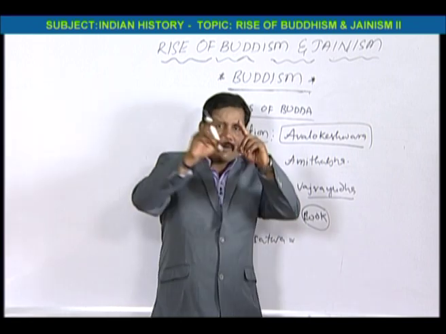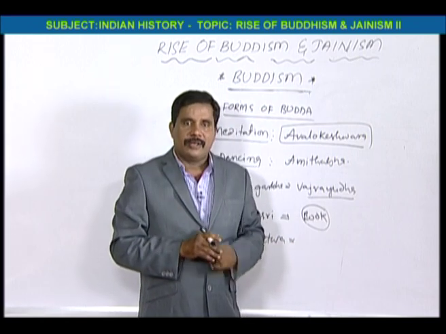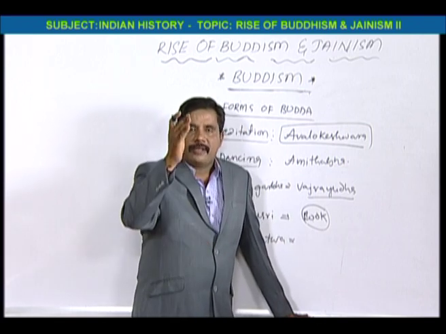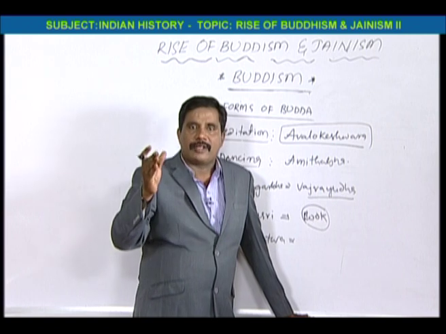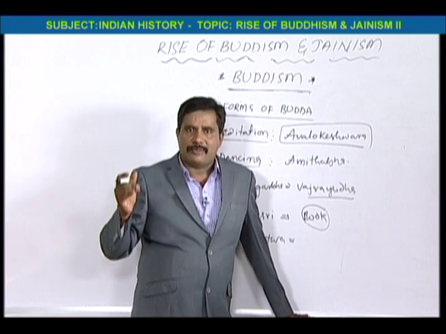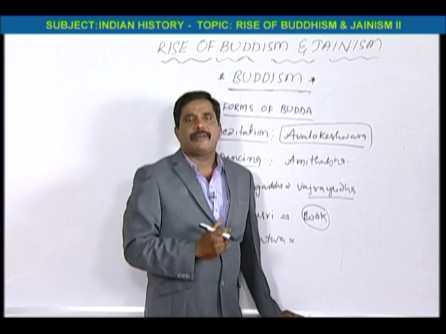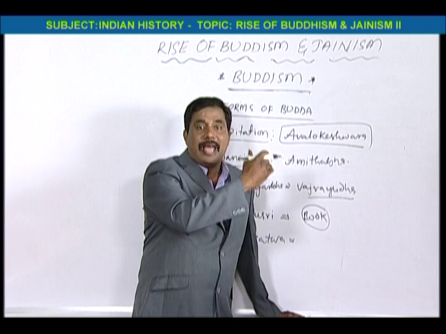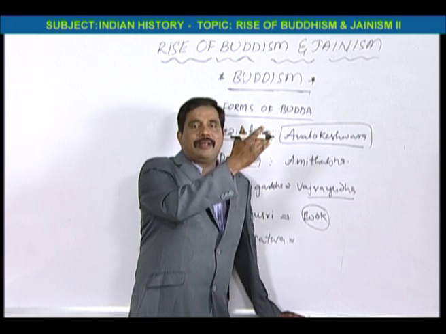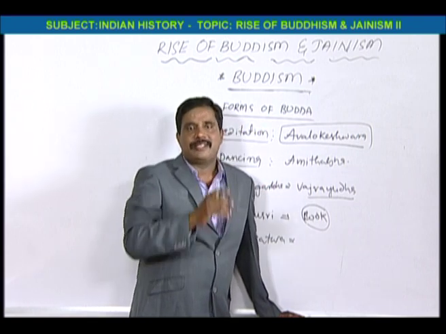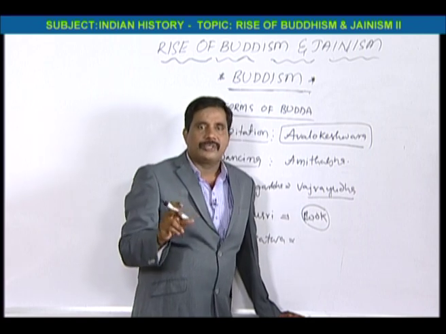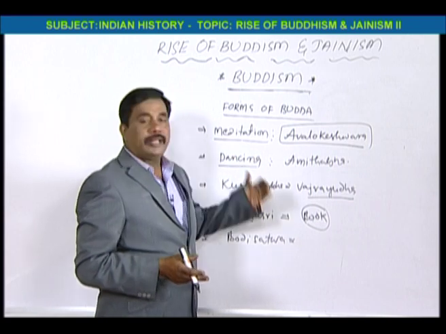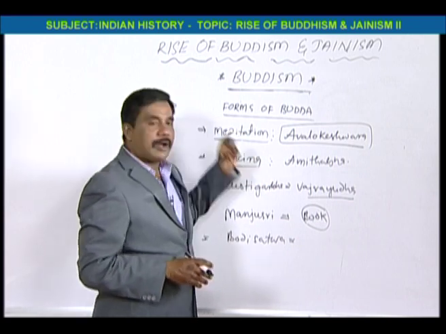If you see Dashavatara photos, these are Vishnu forms: Matsyavatara, Kurmavatara, Varahavatara, Narasimhavatara, Vamanavatara, Sriramavatara, Parashuramavatara, Sri Krishna Avatara, then Buddha, the ninth Avatara. Next coming is Kalki Avatara. So these are the 10 forms of Vishnu, and the Brahmins gave the ninth place to Buddha.